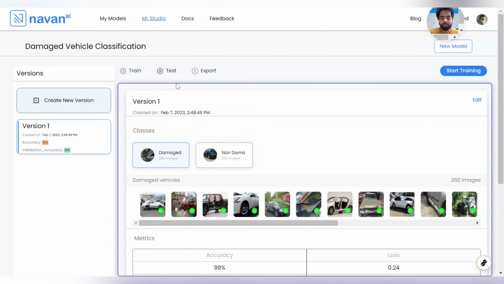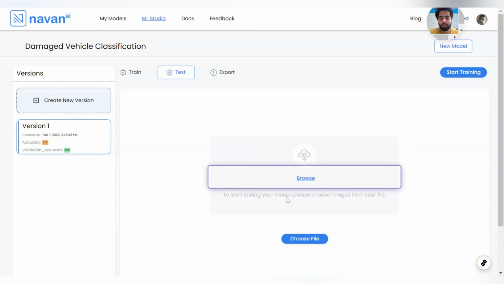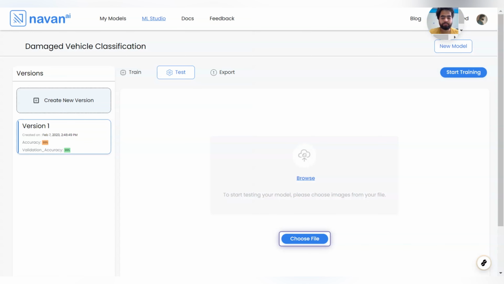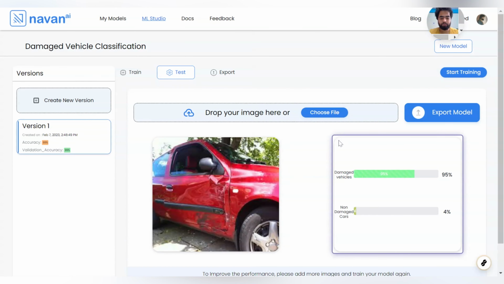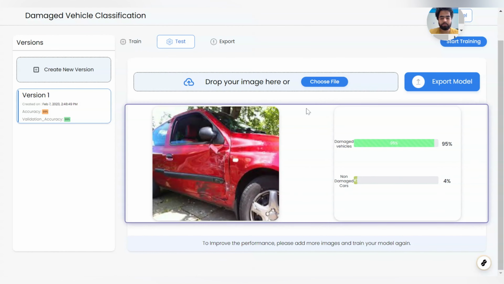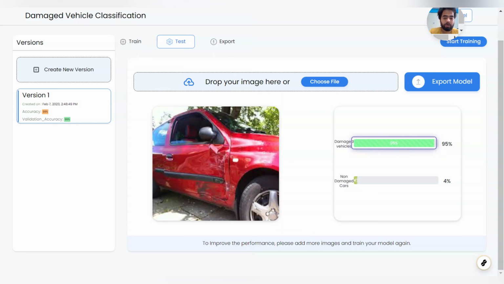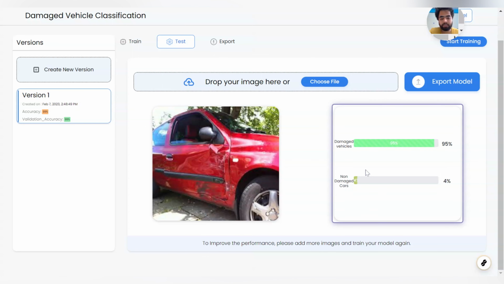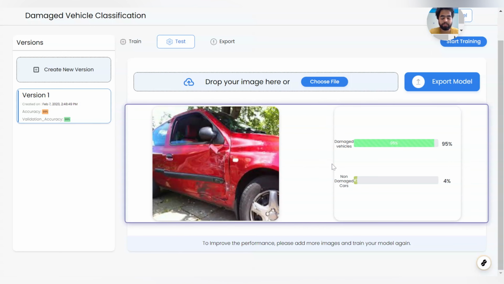Now let us go to the testing phase and choose a file. Let me try with a damaged vehicle. The model says it is 85% confident that the image I just uploaded is a damaged car. For testing the model, you can use images which you haven't used for training, and that will show you a good prediction score.